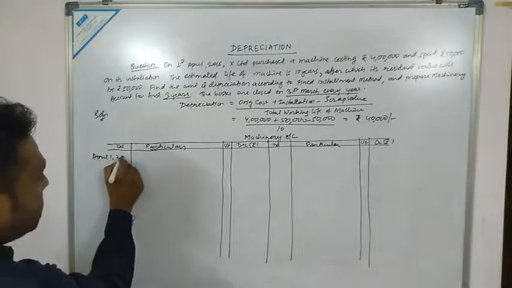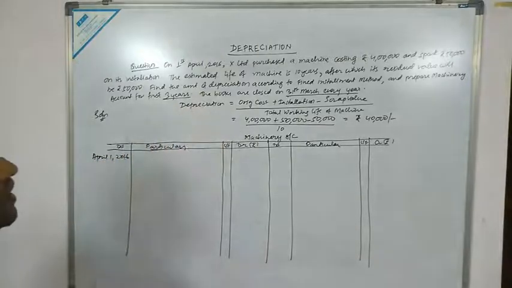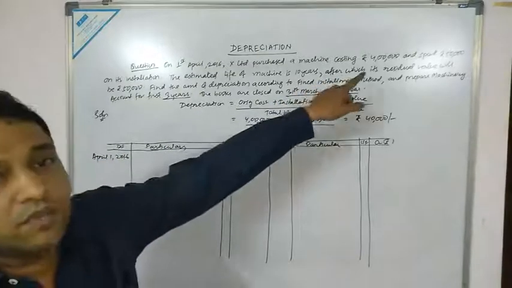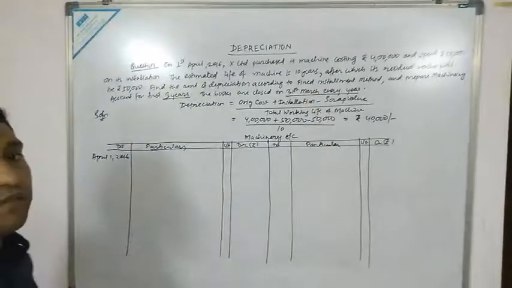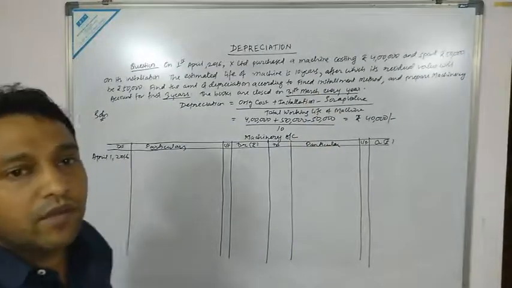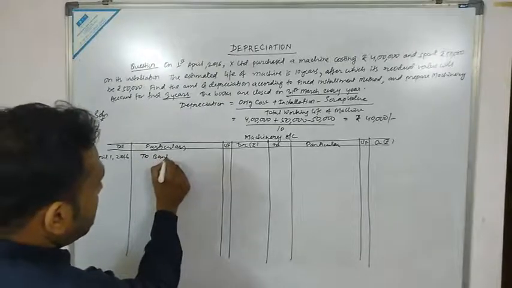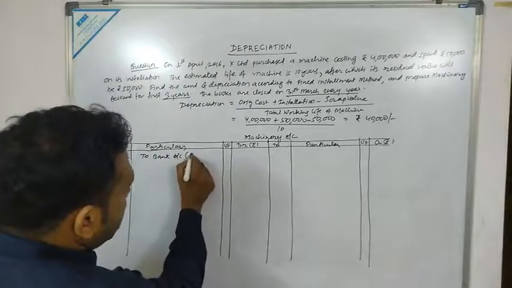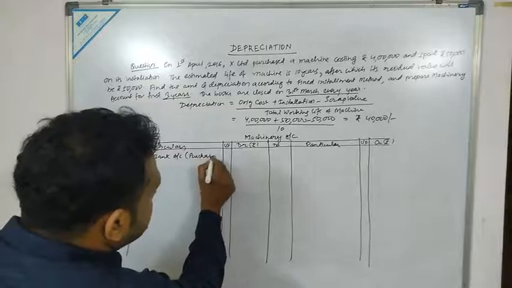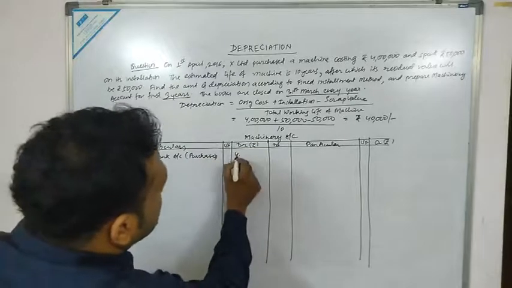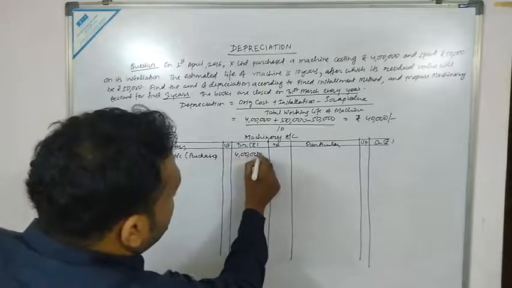So April 1st, 2016, machinery has been purchased, worth rupees 4 lakh. So what journal entry will be made? Machinery account debited to bank. So here what do we have to write? To bank account. Within bracket, what do we have to write? Purchases. How much is the value here? The value is rupees 4 lakh.